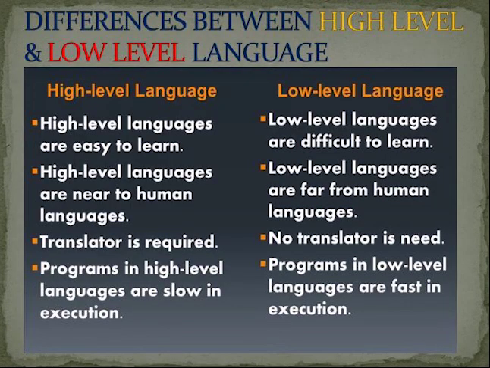Differences between high level and low level languages. High level languages are easy to learn. Low level languages are difficult to learn because it is all zeros and ones, so it is very difficult to learn. High level languages are near to human languages. That means humans can understand these high level languages. Low level languages are far from human languages. That means it will be a little bit difficult.